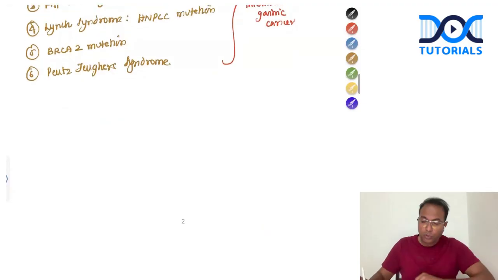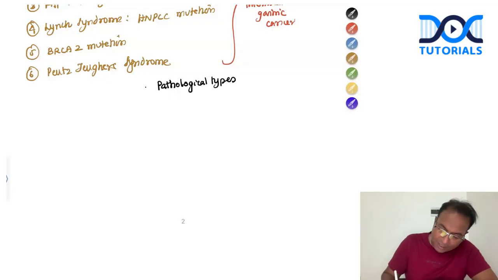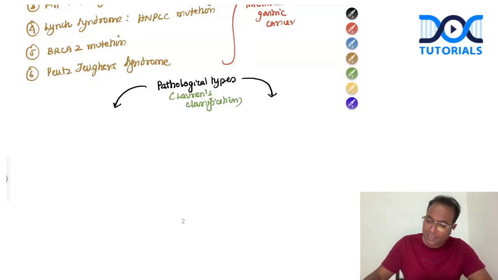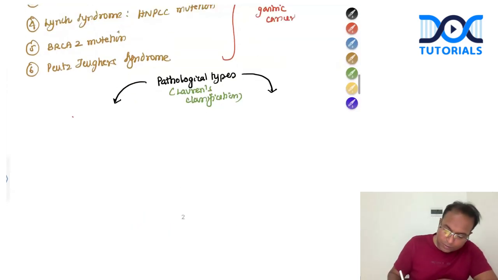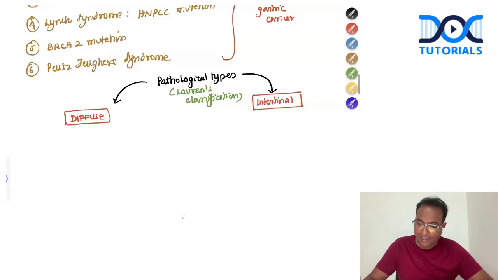So here, I want to tell you two important pathological types because they have asked about the pathogenesis. So I thought of writing pathological types of gastric cancer. What are the two pathological types of gastric cancer? No need to write in detail, just write Lauren classification of pathological types. Lauren classification has two types. Number one is diffuse. Number two is intestinal. Please remember the two types of cancers.